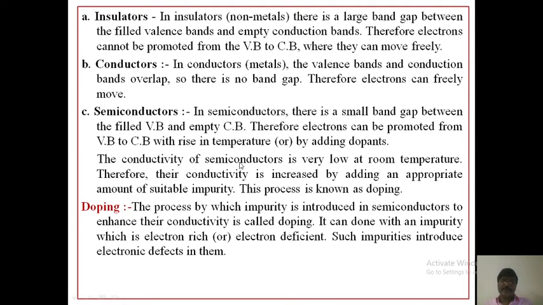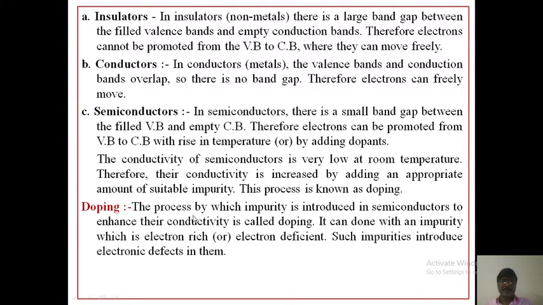The conductivity of semiconductors is very low at room temperature. Therefore, their conductivity is increased by adding an appropriate amount of suitable impurity. This process is known as doping. What is meant by the doping process?